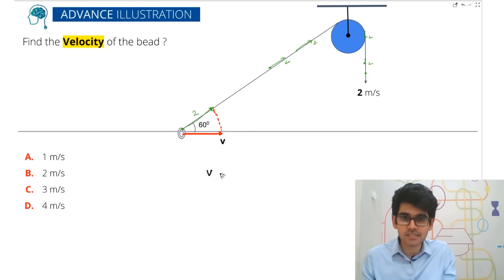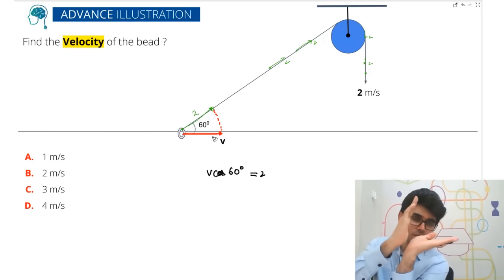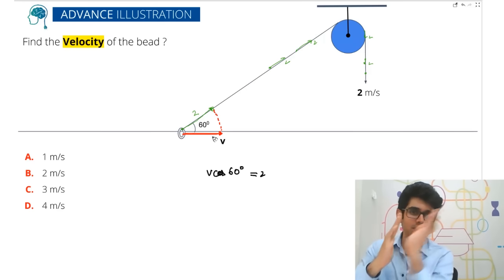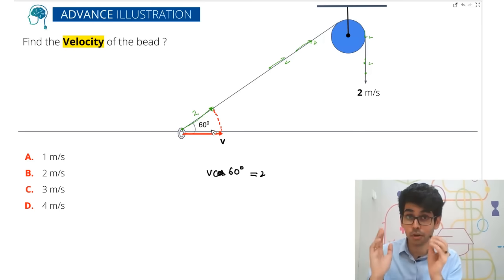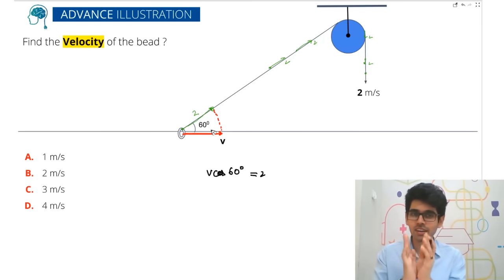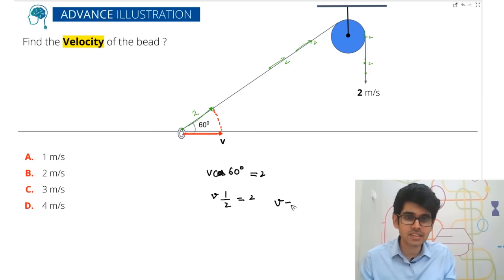So you can easily say this is one of the hacks, one of the tricks. V cos 60 degrees you can write is equals to 2, because V इसका एक component है ये. So V is the resultant velocity. One of the components is 2. So you write V cos 60 degrees is equals to 2. But ask yourself this question, is this the resultant or this is the resultant? Because you know the bead is going to go here, and that is how you easily solve the problem. So here V cos 60 degrees, cos 60 degree क्या होता है? It will be half is equals to 2. So your answer is equals to 4.